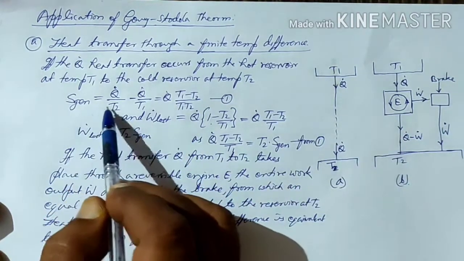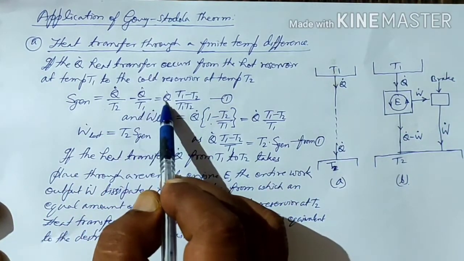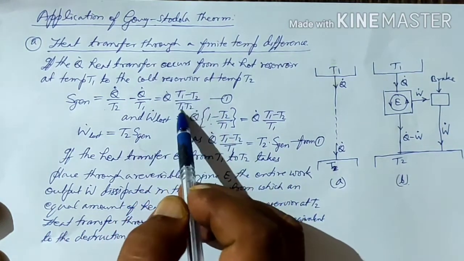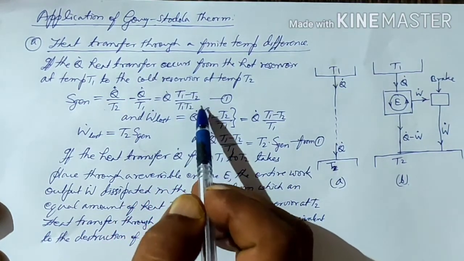So the entropy generation will be Q dot (T1 minus T2) upon T1 into T2.